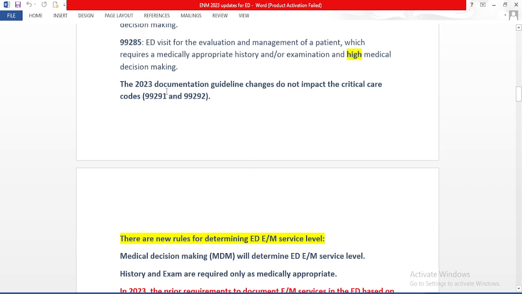The 2023 documentation guideline changes do not impact the critical care codes, which are 99291 and 99292. So basically using these latest guidelines there is no impact on the critical care codes. We can code critical care codes as usual using time.